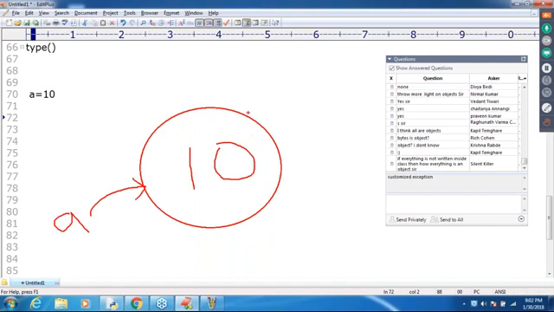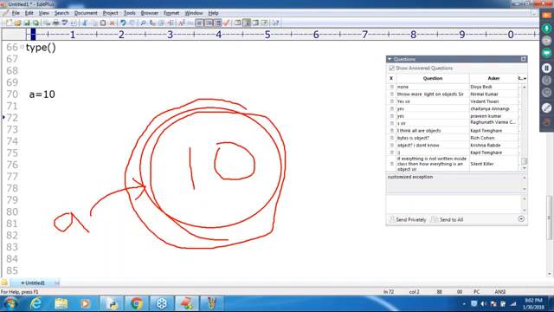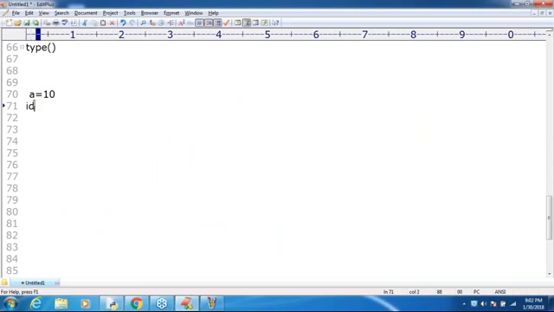Now, what is the address of this object? Where in the memory did this object get saved? If you want to know, we need to use id of a. What is the function name? id means the address of the object.